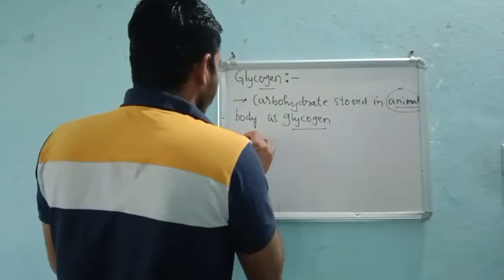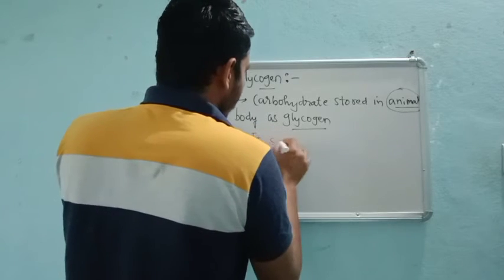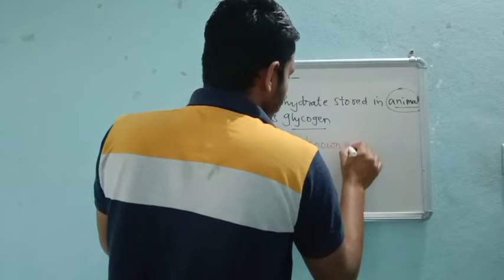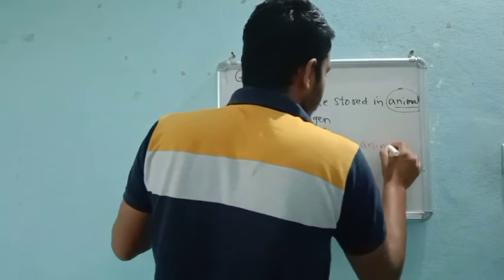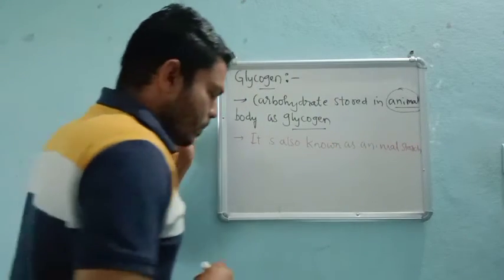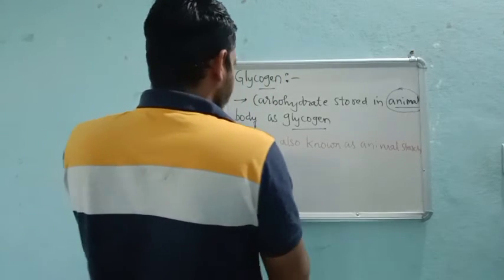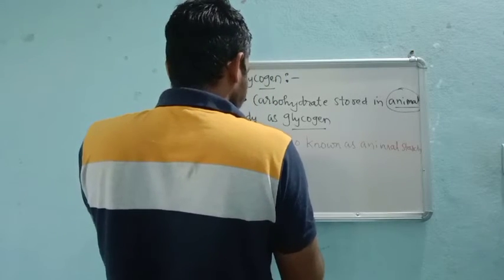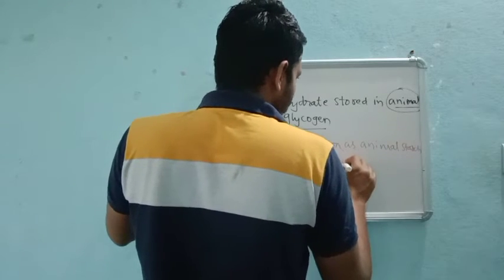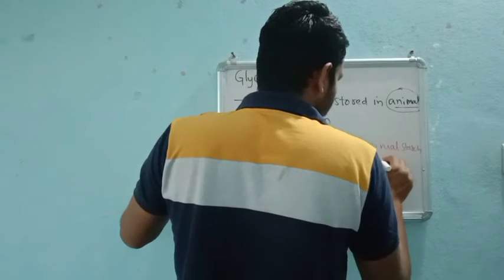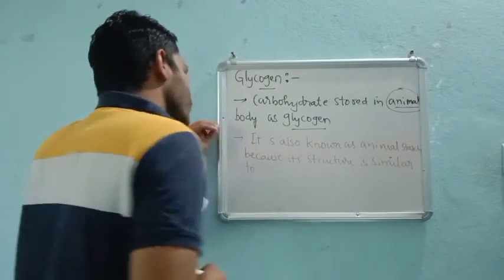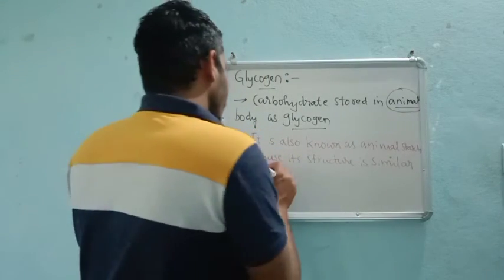It is also known as animal starch because its structure is similar to amylopectin.